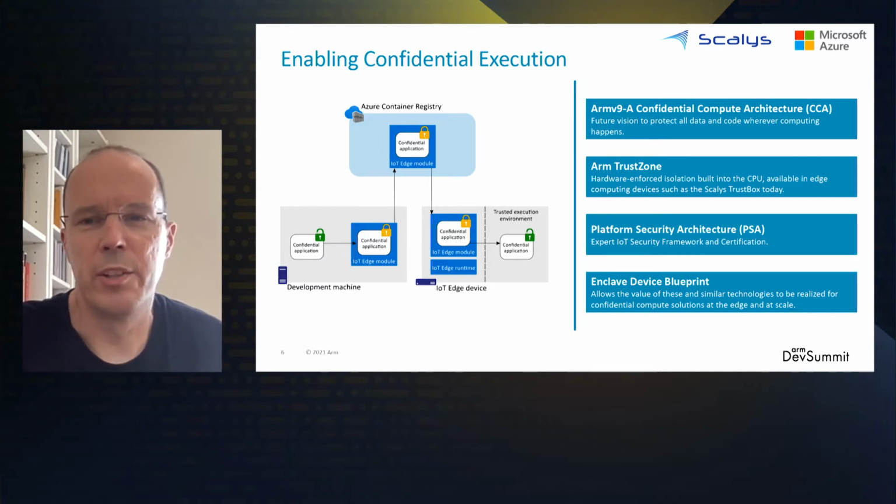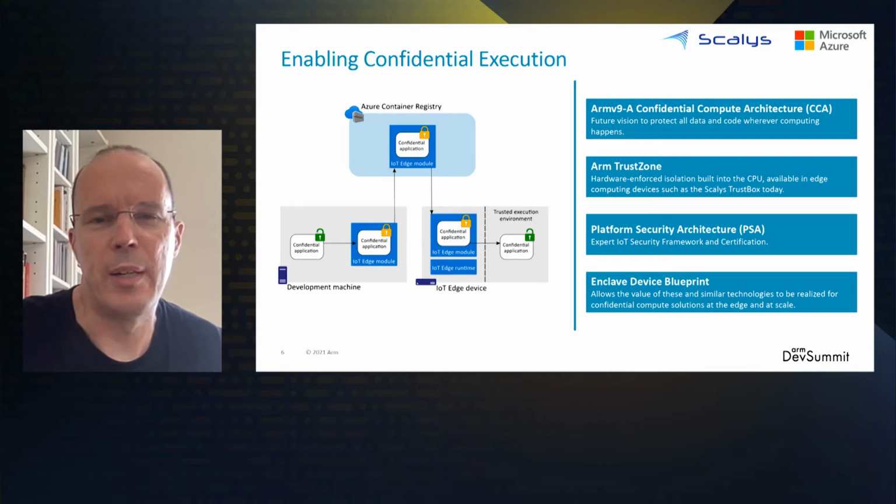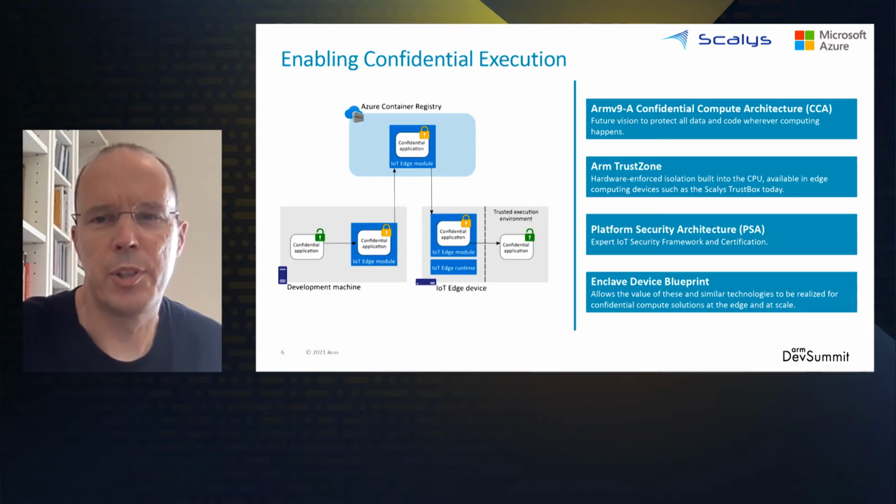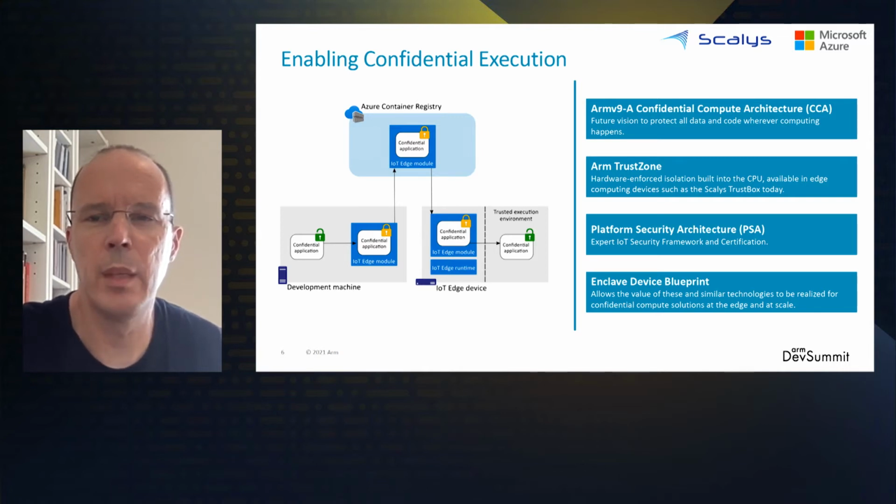So what are the technologies that enable this new secure boundary? What are our enablers of confidential computing? If we take the ARM architecture just as an example, there is Confidential Compute Architecture, or the CCA, which is the future vision to protect all data and code wherever computing is happening. Now, CCA is part of the ARM v9-A architecture. It was made available earlier this year, and devices based on that architecture will begin to emerge over time.